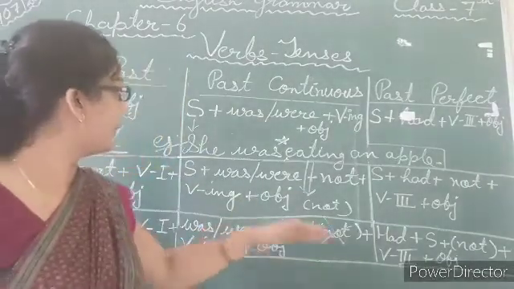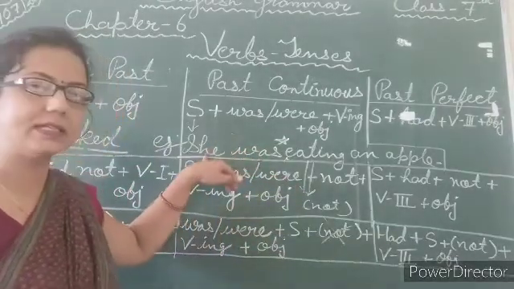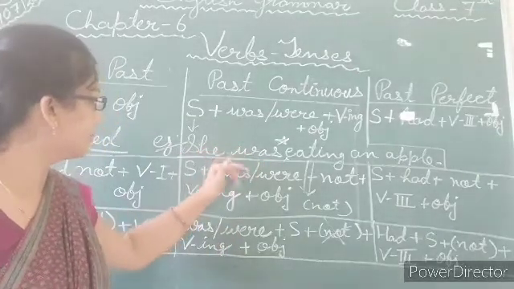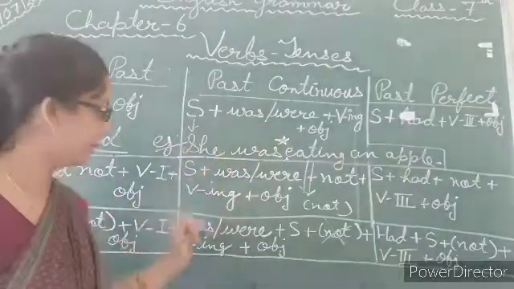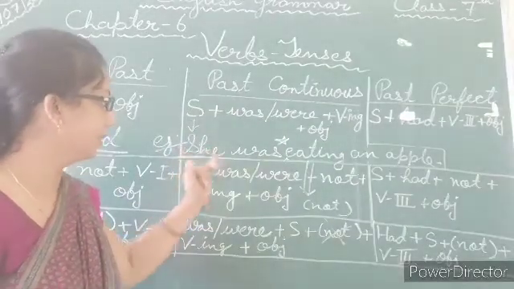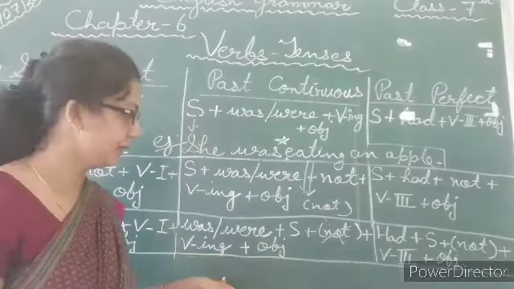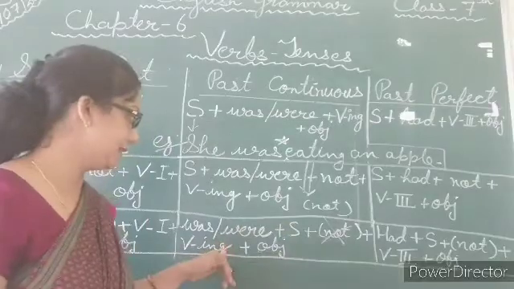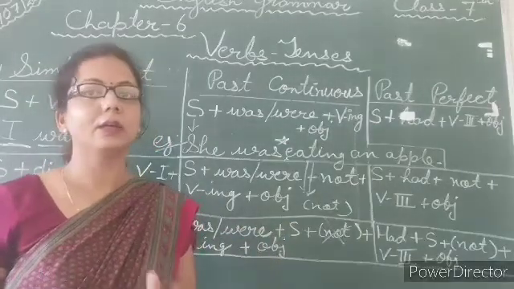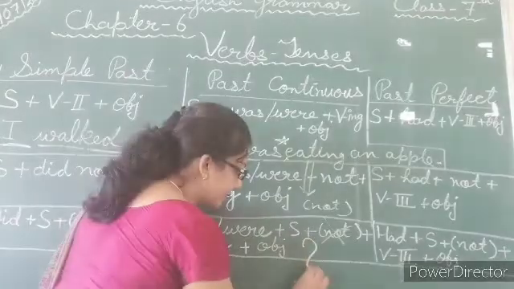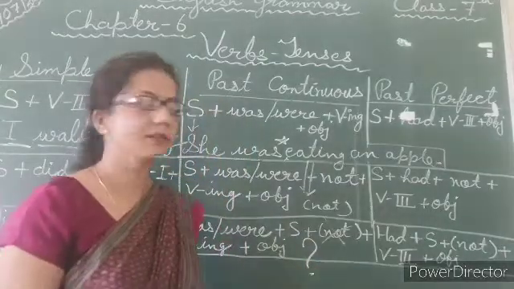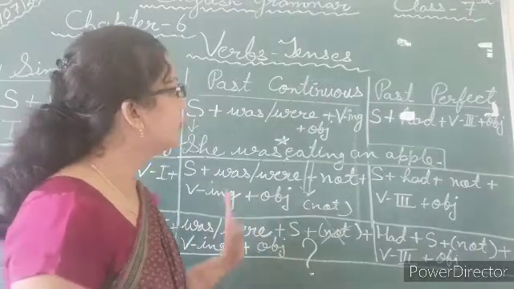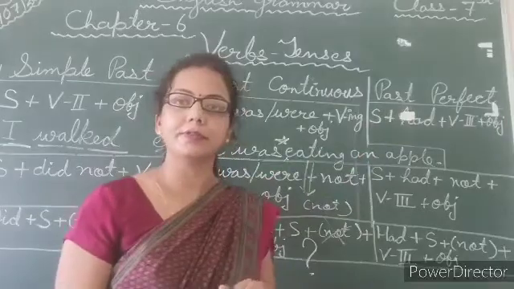So now my dear students, try to change the given sentence into interrogative form. Now she was: add was at the starting point. Was she, verb ing form, eating. What is the object? An apple. So: was she eating an apple? Yes. And now at the end, just put a question mark. That's it. Very, very simple again. Now, just move forward to past perfect.